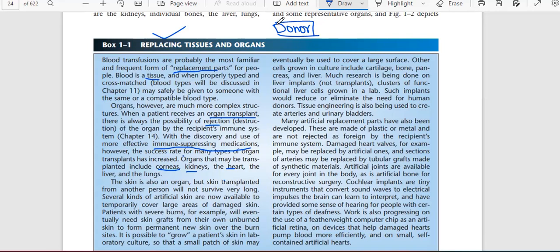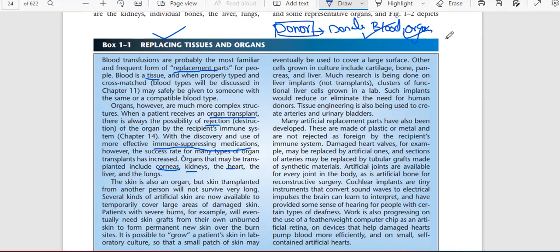Donor is a person who will donate blood, or any organ. So nowadays blood donation is common, and organ donation is also common. After the death of the person, he will donate his eyes, his lungs, his kidneys.